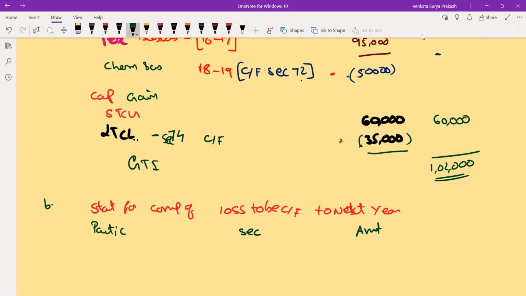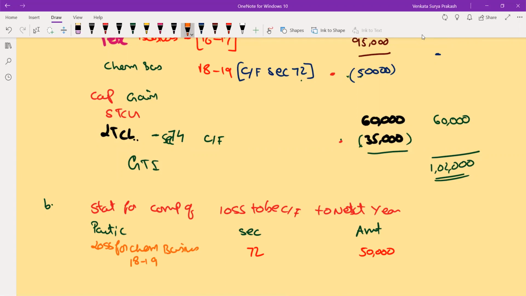That's it. Now, in this, loss from chemical business relating to year 1819. This you are carrying forward under section 72, amounting to 50,000.